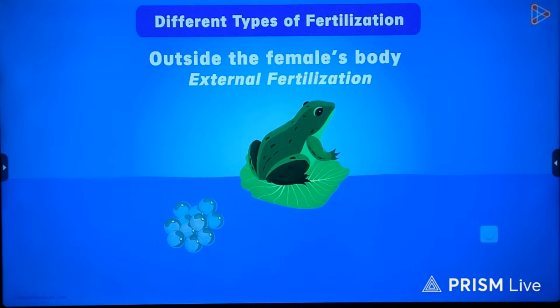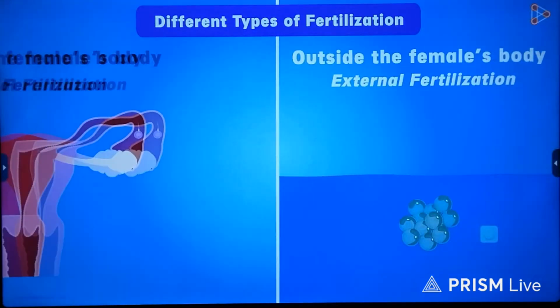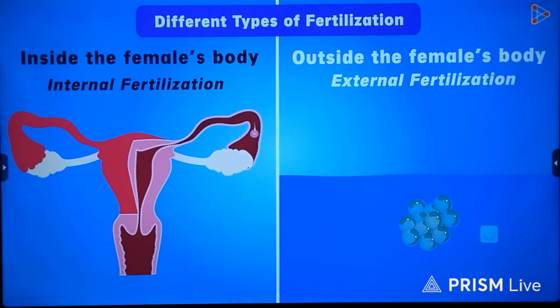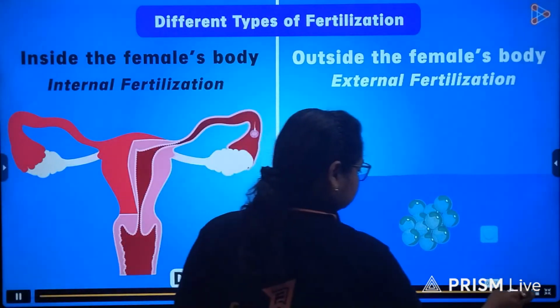As a result, the fertilization process will be accomplished in the water outside the female's body. Many aquatic animals, including fish, exhibit this type of fertilization. This is how fertilization takes place in animals. Now, the most important thing we need to know is how the embryo develops. Do watch our next video to know this important process.